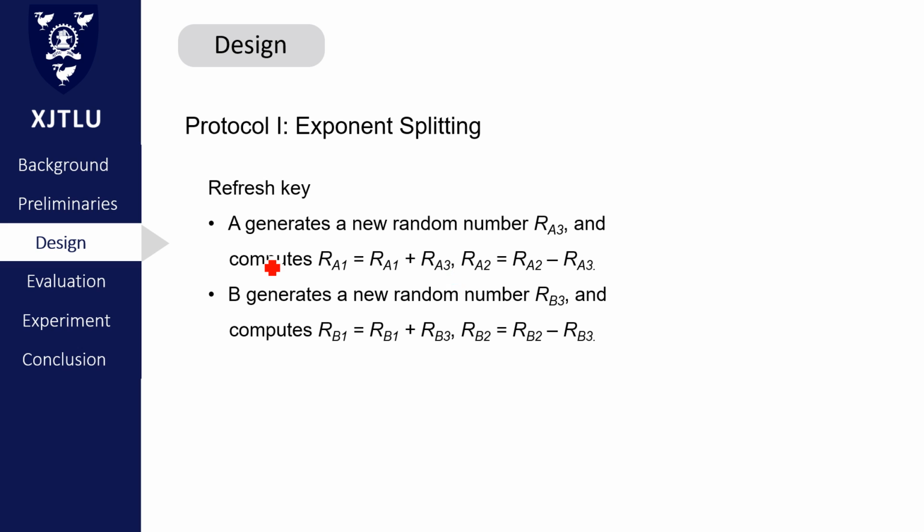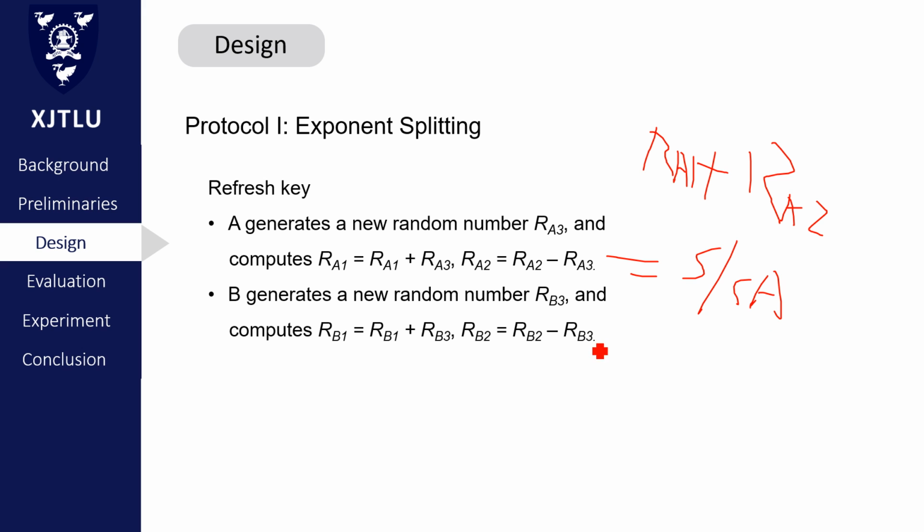After key exchange, device A should generate a new random number RE3 and calculate RE1 equals old value RE1 plus RE3, RE2 equals old value RE2 minus RE3. So, the new value RE1 plus the new value RE2 also equals private key A. And device B can do similar operations to refresh RB1 and RB2. So the new value RB1 plus the new value RB2 also equals private key B.